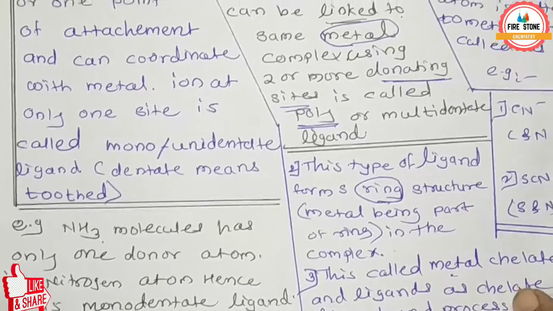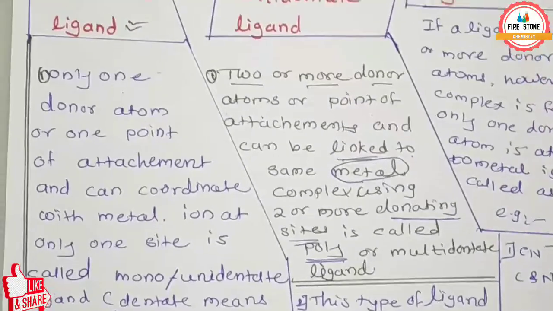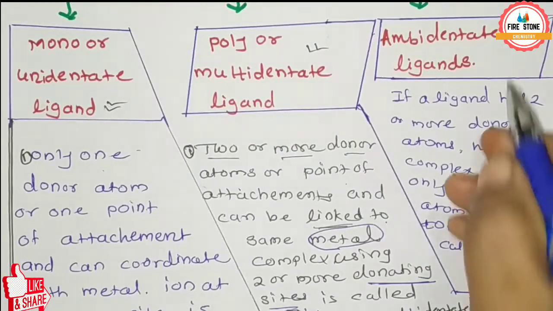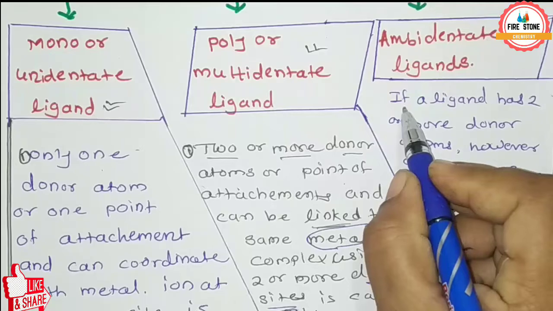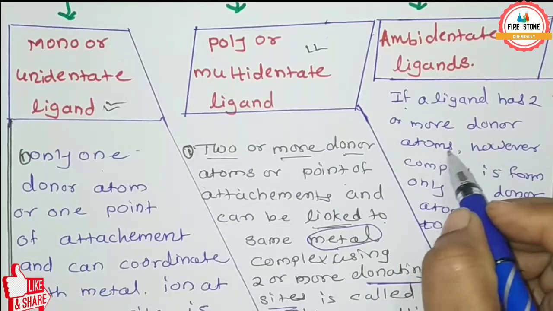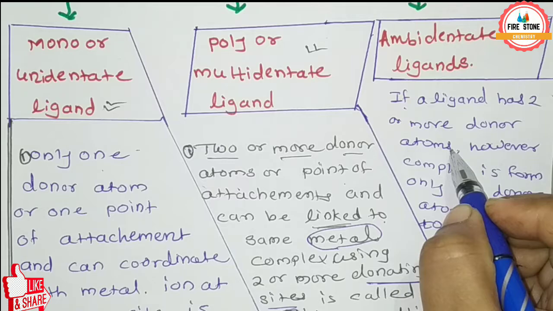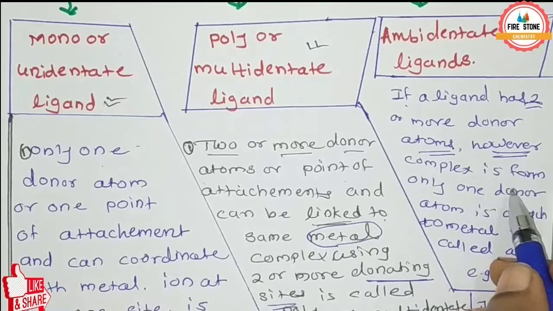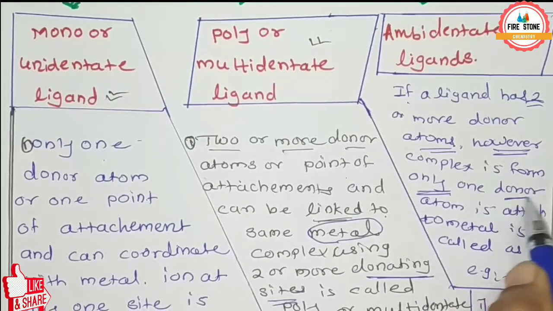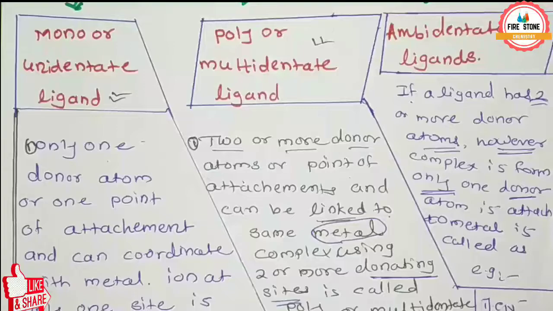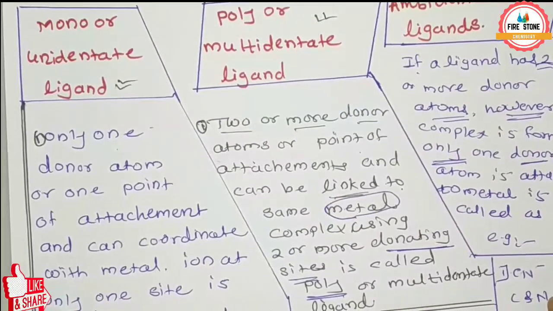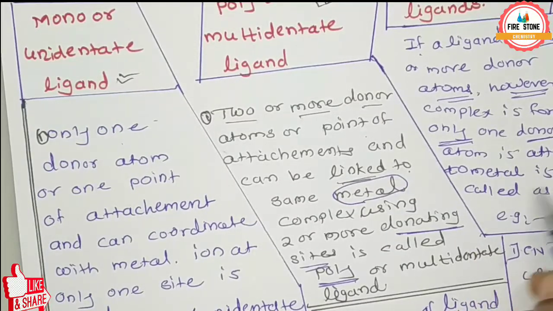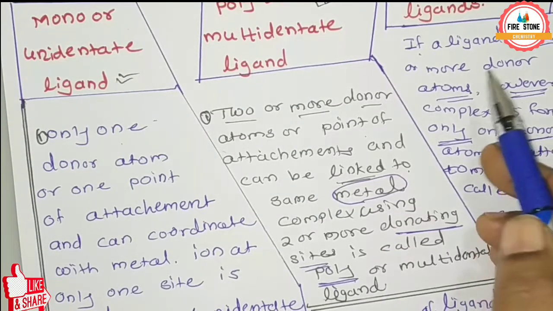So the third type is the ambidentate ligand. Here, if a ligand has two or more donor atoms, however the complex is formed with only one donor atom attached to the metal, it is called an ambidentate ligand.